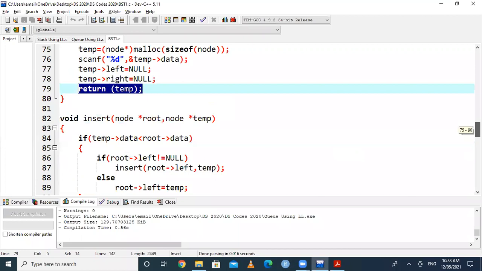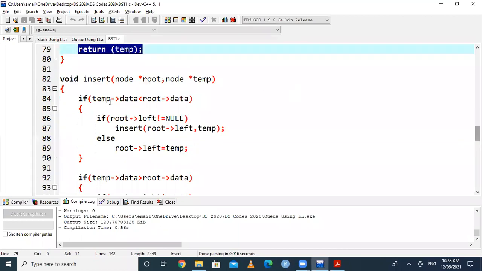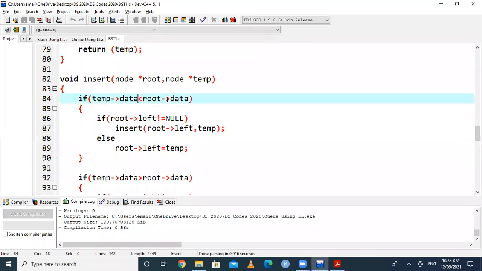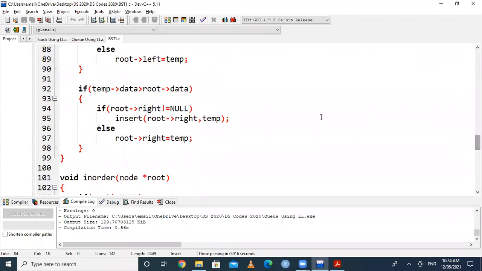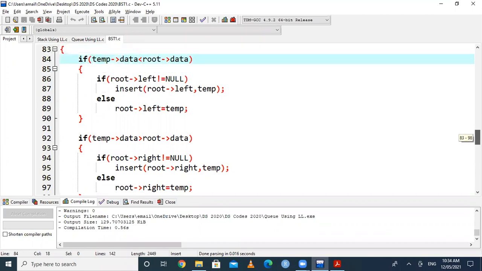And similarly, we can go for inserting, and here we have to compare the data with the root data. If the data is less than root data, then you have to insert into the left side. And if the data is greater than root, then you have to insert in the right side. So this is the definition of the insert function.